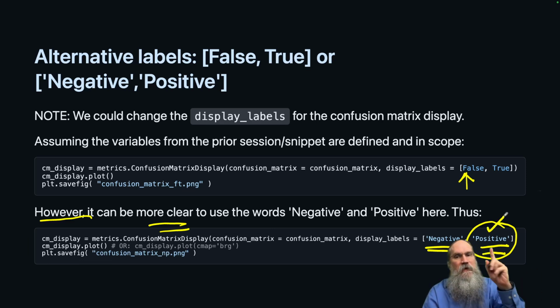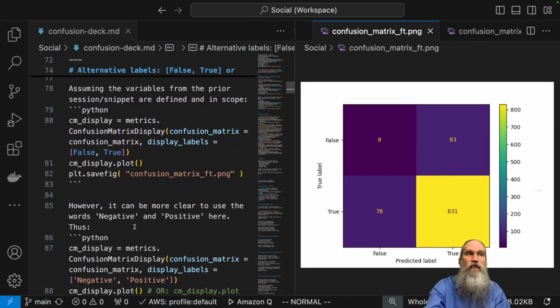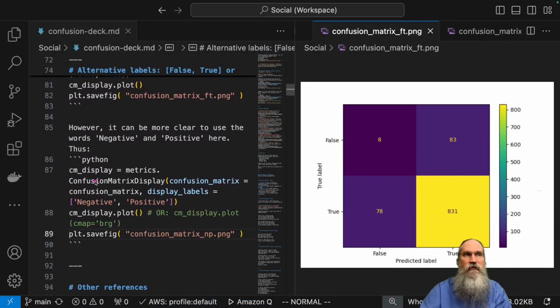So if the actual outcome was positive and we predicted it as positive, then we call that a true positive. So the words true and false are used as the assessment of whether we guessed correctly. The negative and the positive are either for the reality or for the prediction. If we use those labels, let me show you an example of that over here. Just run this again with the negative and positive as the labels.